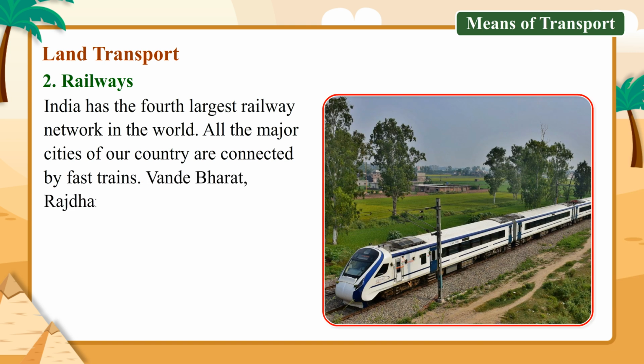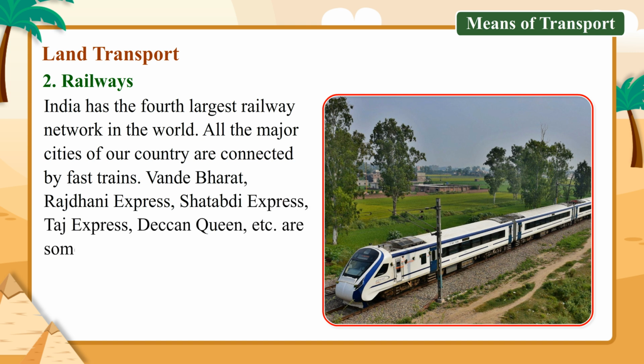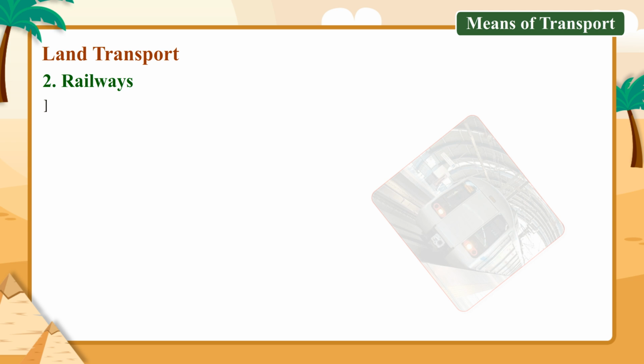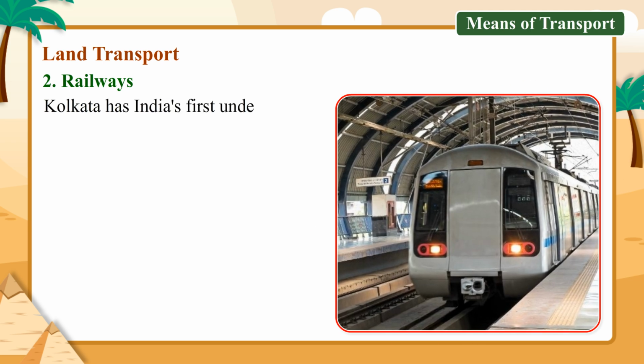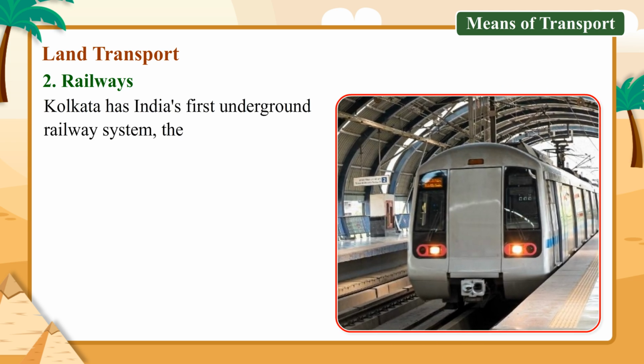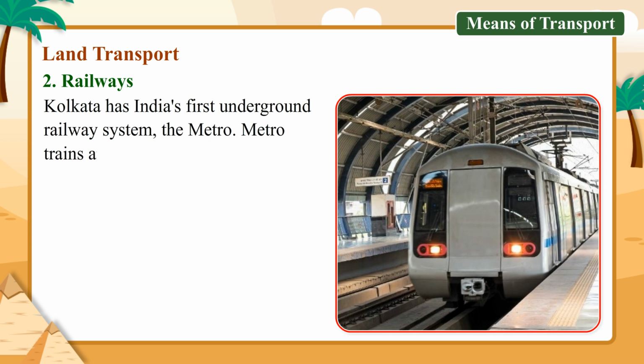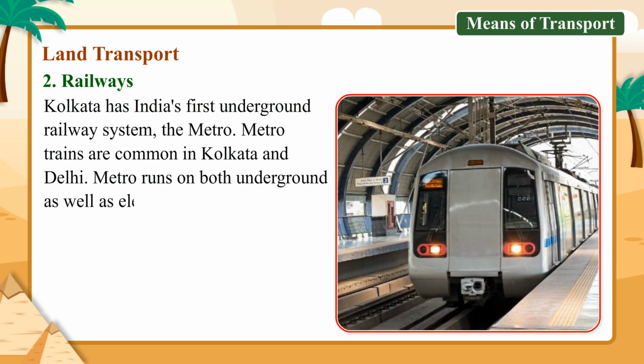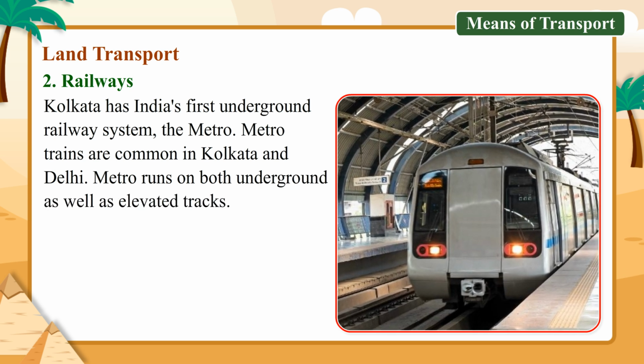Vande Bharat, Rajdhani Express, Shatabdi Express, Taj Express, Deccan Queen, etc. are some of the fast trains of India. Chennai and Mumbai have local trains. Kolkata has India's first underground railway system, the metro. Metro trains are common in Kolkata and Delhi. Metro runs on both underground as well as elevated tracks.